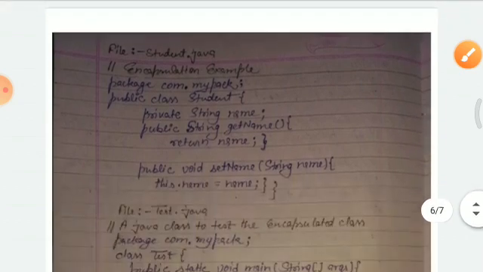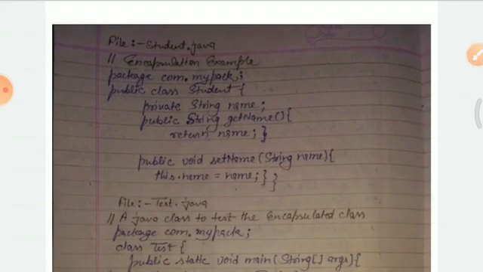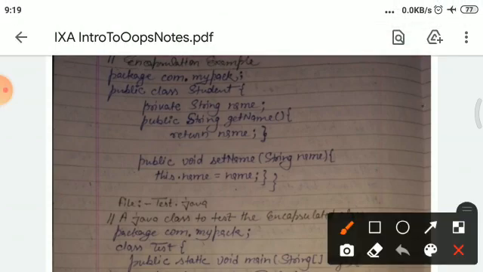For example, here a file is created named student.java, and this statement represents a com package is created, and mypack is a sub package of the com package, and a class is created named student, and a data member name is created that is private, accessible, and other methods, getName and setName, where getName is used to get the value of the data member, and setName method is used to set the value of the data member. And getName and setName functions are publicly declared.